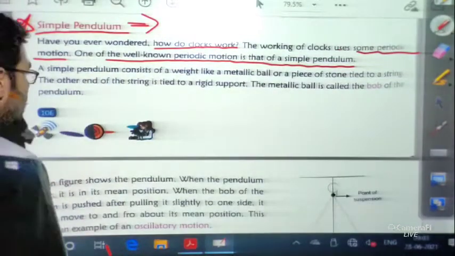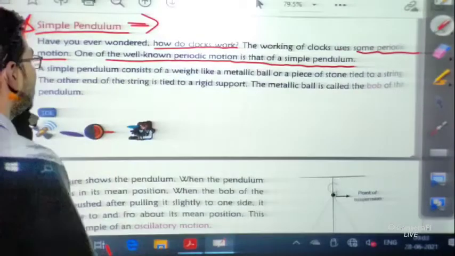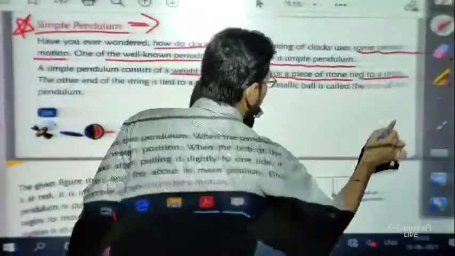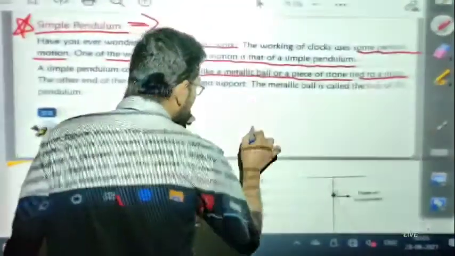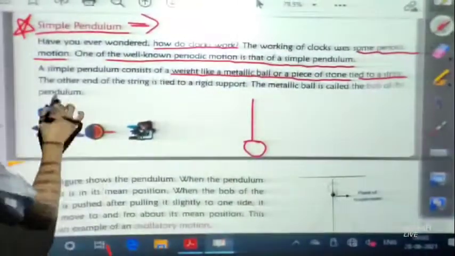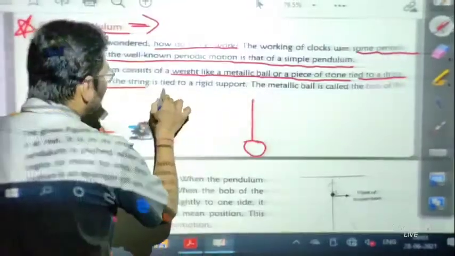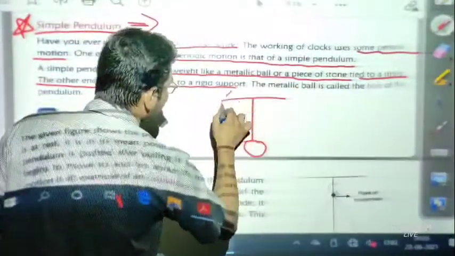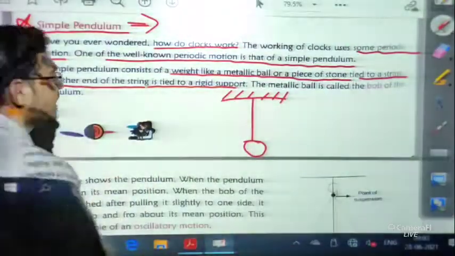Basically, a simple pendulum consists of a weight, like a metallic ball or a piece of stone, tied to a string. The other end of the string is tied to a rigid support, and the metallic ball is called the bob of the pendulum.